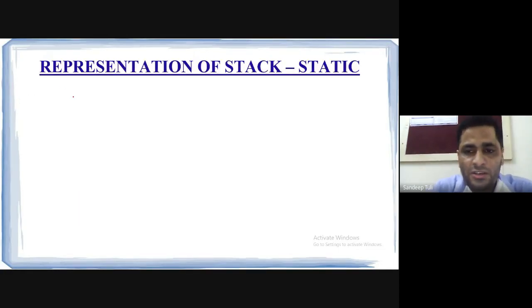So now, representation of the stack using static implementation. Now it is very important. अब जो अपन देखने वाले हैं, it is actually very important. Please be considerate and be specific.